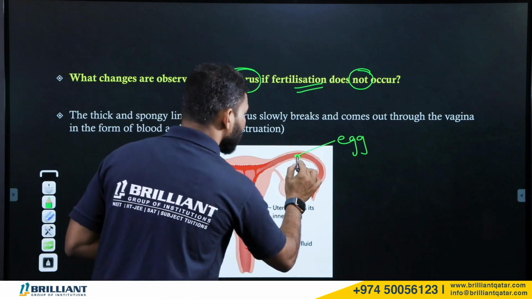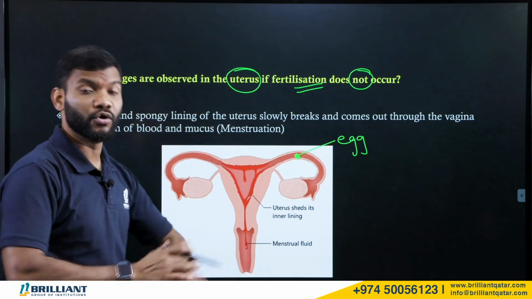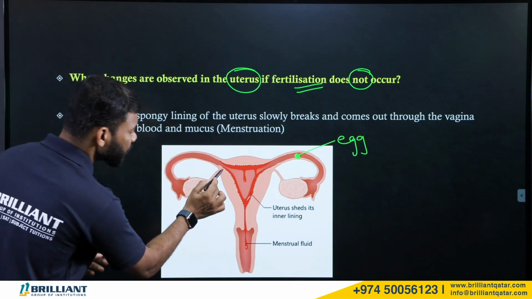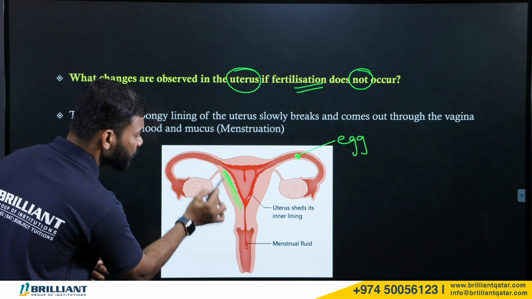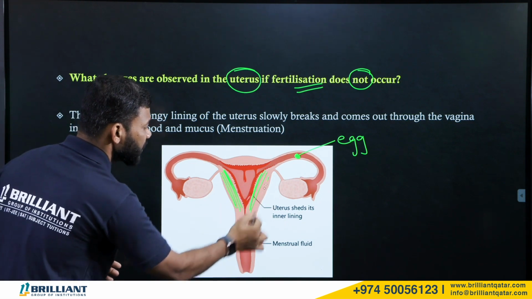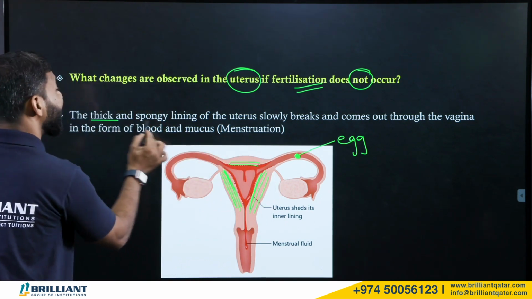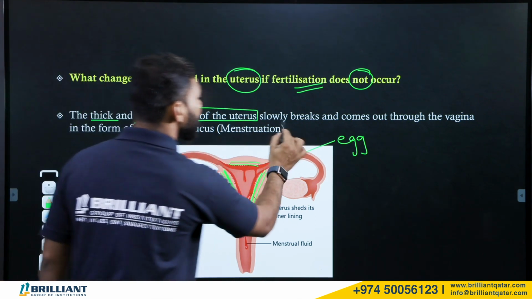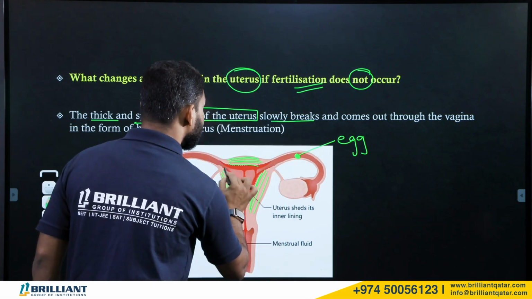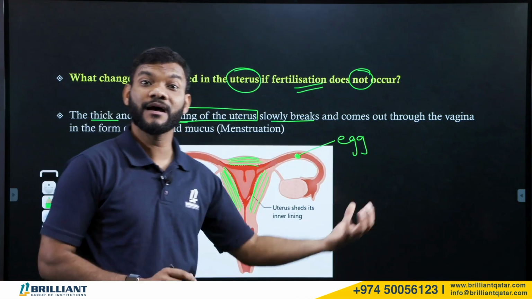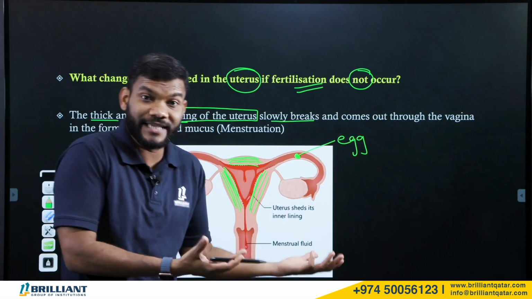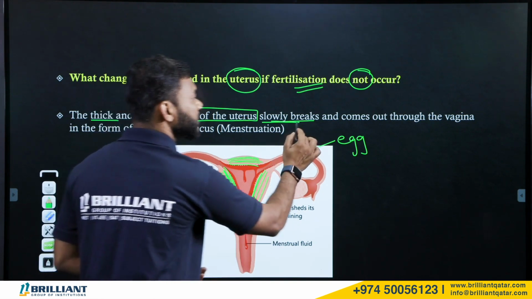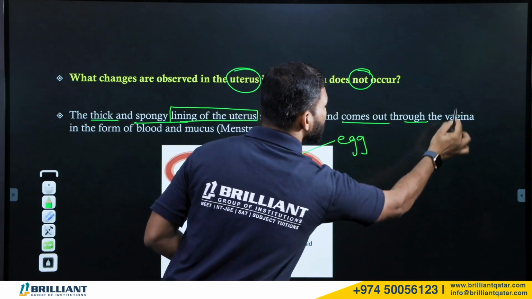The egg will be waiting here, and there is no chance of fertilization if sperms are not coming. By this time you can see the wall of the uterus is very thick. You can see the thick and spongy lining of the uterus slowly breaks down. Why is it getting thick? Because it is ready to receive the zygote. But there is no chance of a zygote, right? So this thick wall of the uterus slowly breaks down and comes out through the vagina.